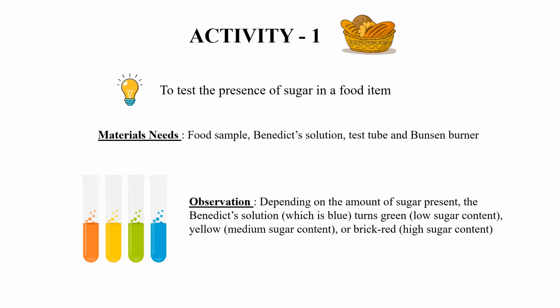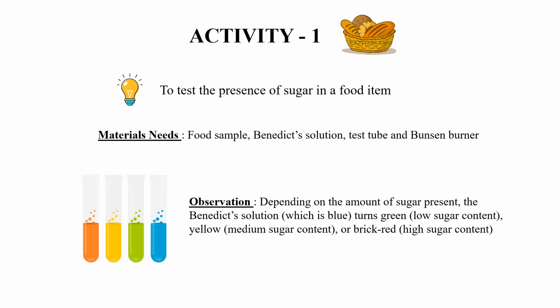If the food substance has low sugar content, it will turn into green. If it has a medium sugar content, it will turn into yellow. But if the food has high sugar content, then it will turn into brick red.